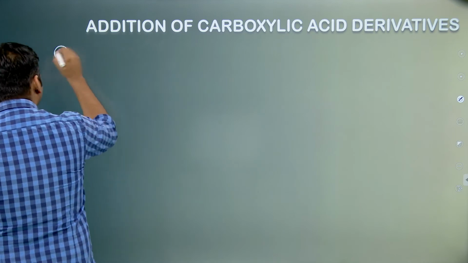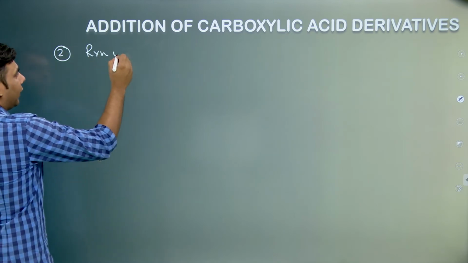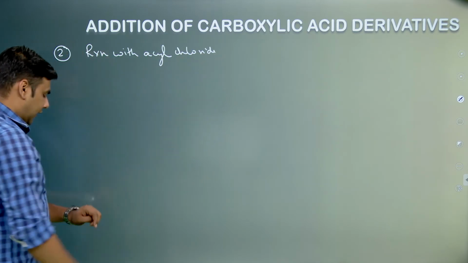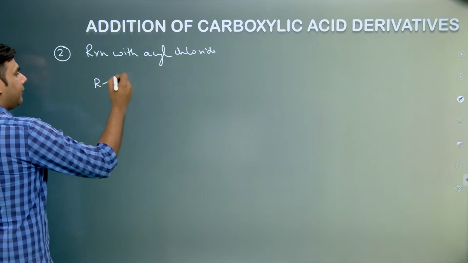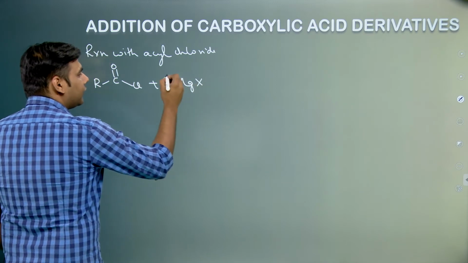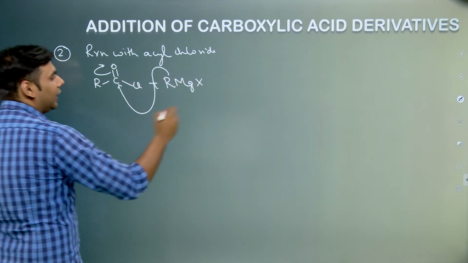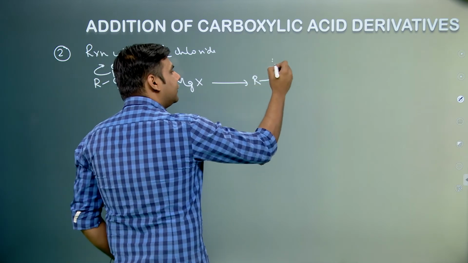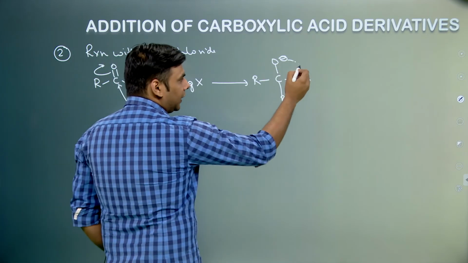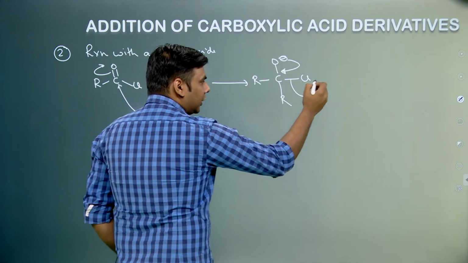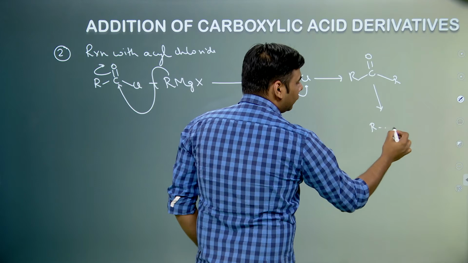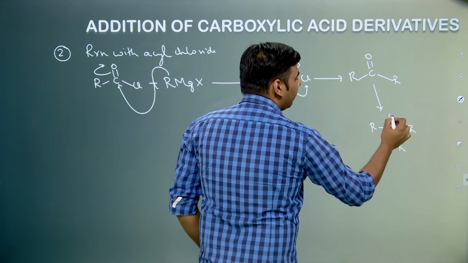The second which we can say is reaction with acyl chloride. Now acyl chloride is something like this. If we react with a Grignard reagent, this having negative charge, this will go and attack at this, the pi electron is polarized. So we form RCO negative RCl. Now there are 2 electronegative atoms attached to a carbon. The negative pushes out the Cl and we form a ketone. Once the ketone is formed, it can react with another mole of Grignard reagent and form an alcohol.